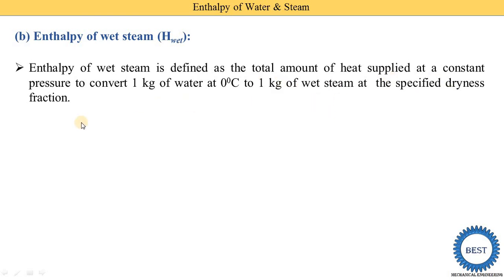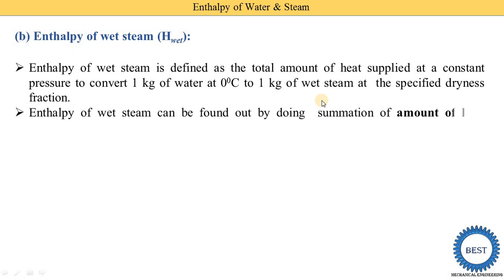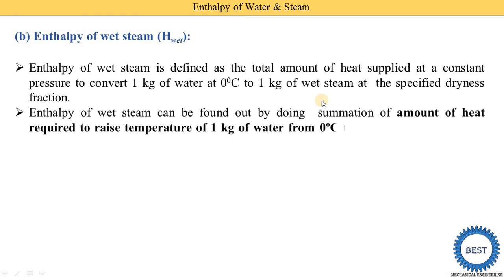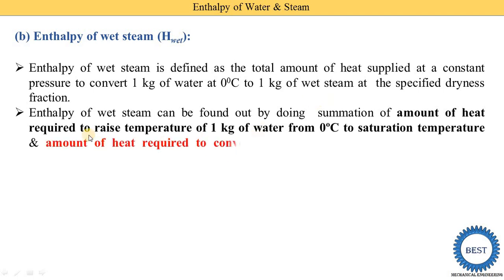So earlier, what did we study? We studied the amount of heat energy supplied to 1 kg of water to change its temperature up to the saturation temperature ts. But here the water is not only heated, it is finally converted into wet steam. That means a phase change process is going on, so water is converted into steam. We also call this the latent heat required. But here the wet steam is not completely vaporized, so there is some modification in the equation.